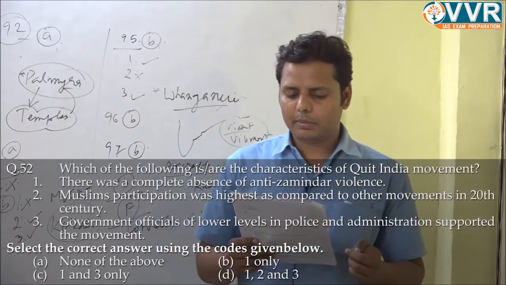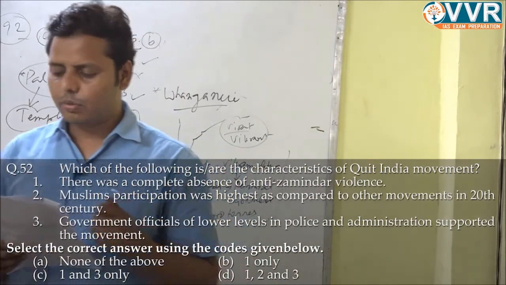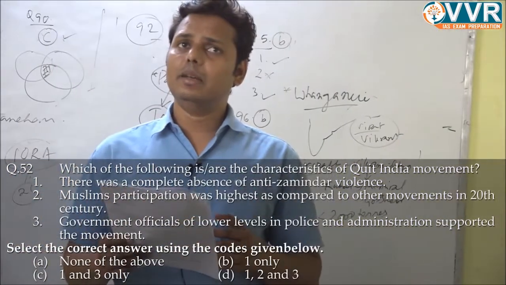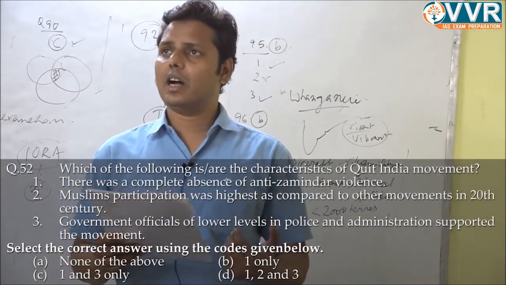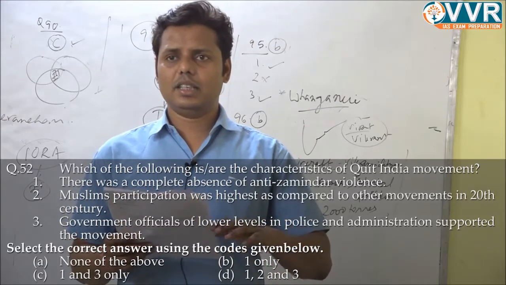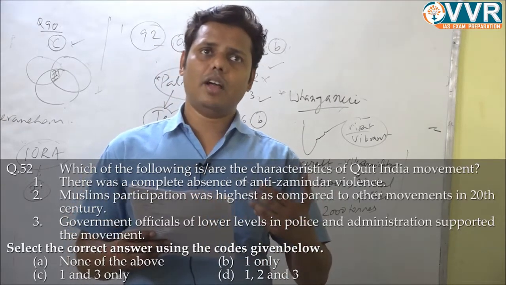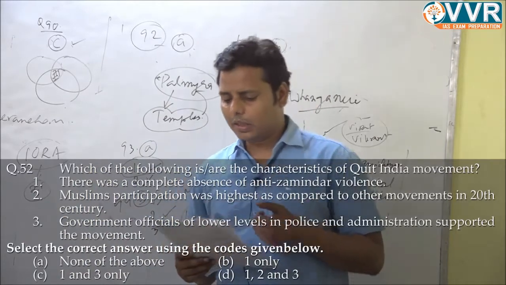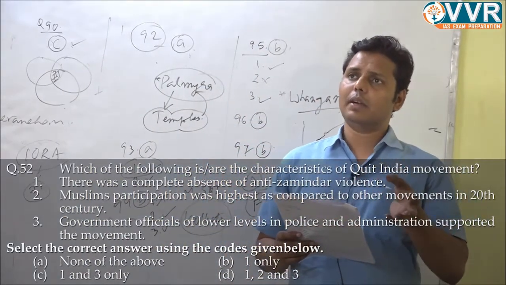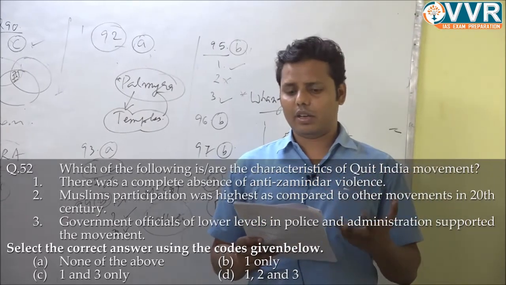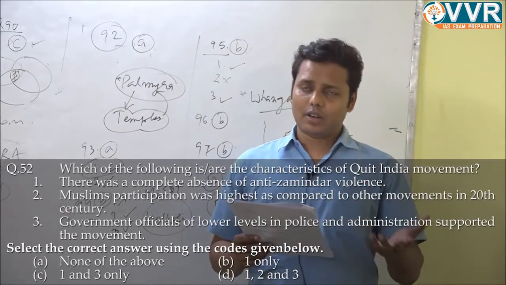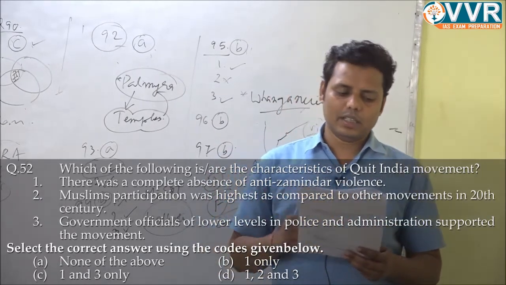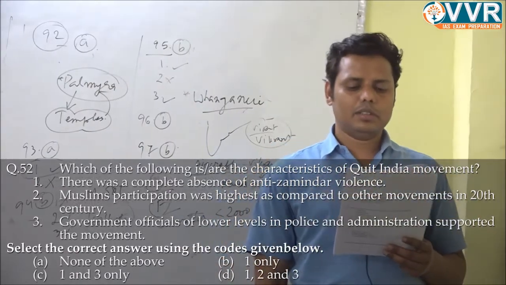The second, Muslim participation was highest as compared to other movements in the 20th century. No, this is incorrect, because definitely Muslim participation is there, but it was limited to a certain extent. Why? Because the different politics of the Muslim League and Jinnah was highlighted, and people had started talking in terms of different things, and that is where we find less participation of Muslims. In terms of highest participation, we must consider the non-cooperation movement, because of the Khilafat and the Lucknow Pact, when we find the highest participation by Muslims.